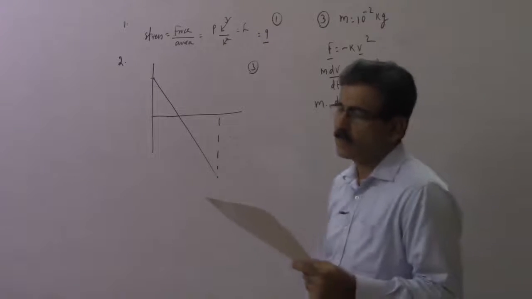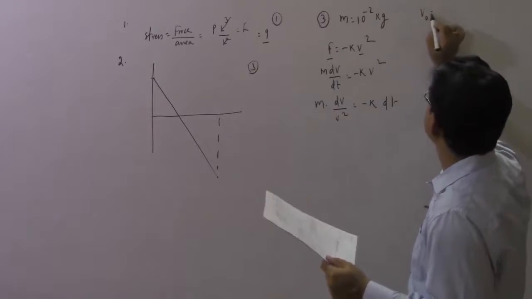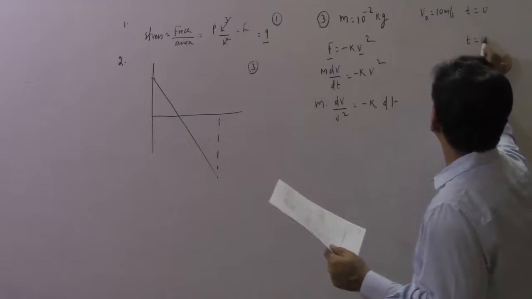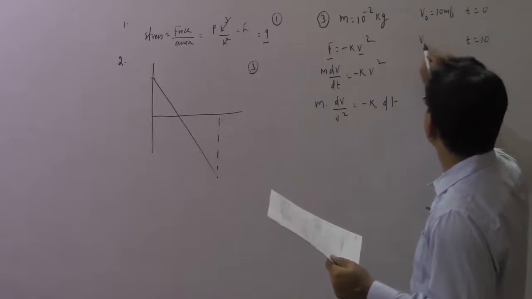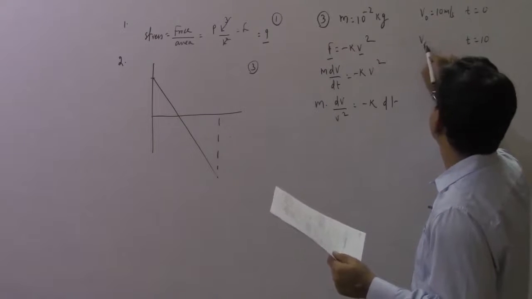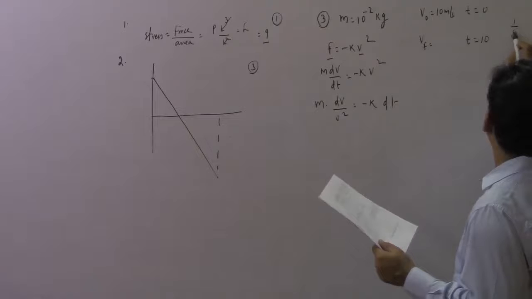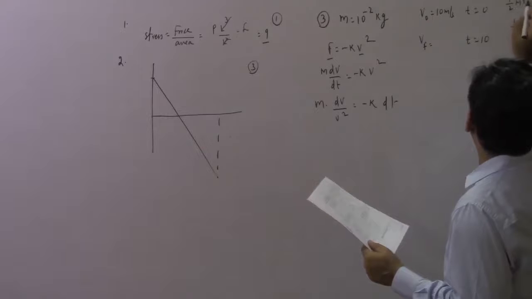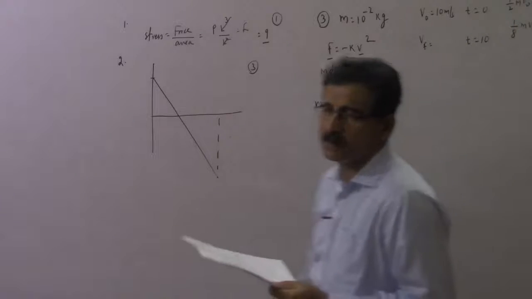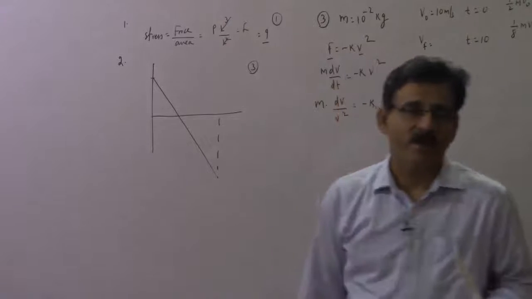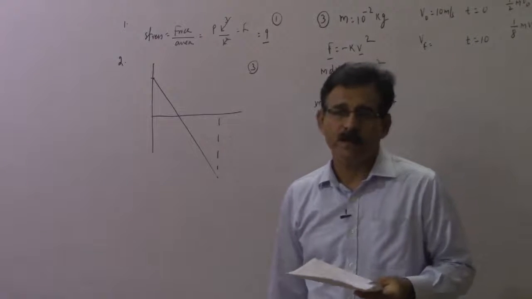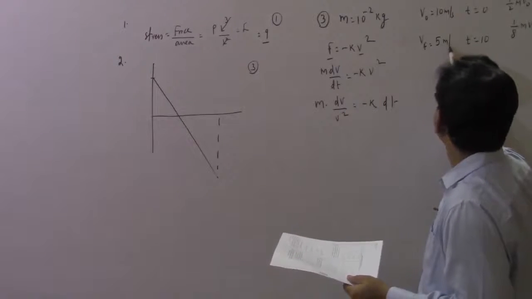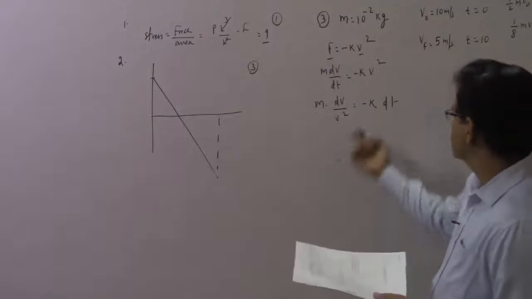Next, they have told you that initial velocity v naught is equal to 10 meter per second at t equal to 0. At t equal to 10 second, the energy has become 1/8 of 1 by 2 mv naught square. If the energy reduces by a factor of 4, mass remaining same, the velocity will reduce by a factor of 2. So the velocity has reduced from 10 to 5 meter per second.